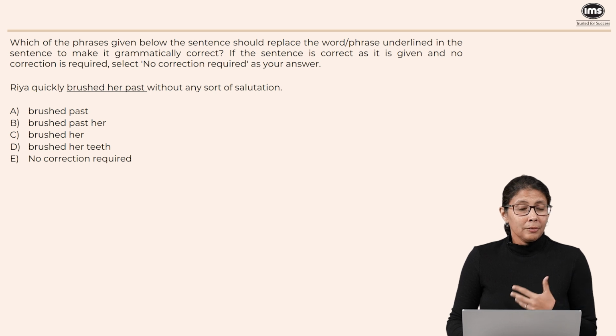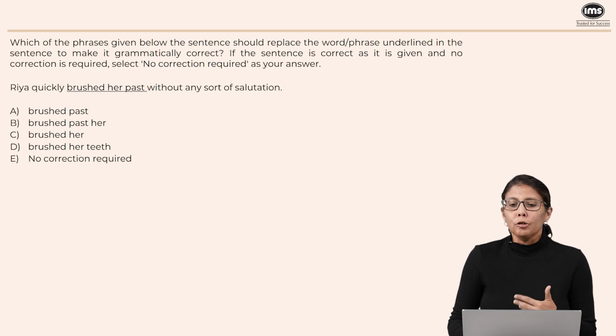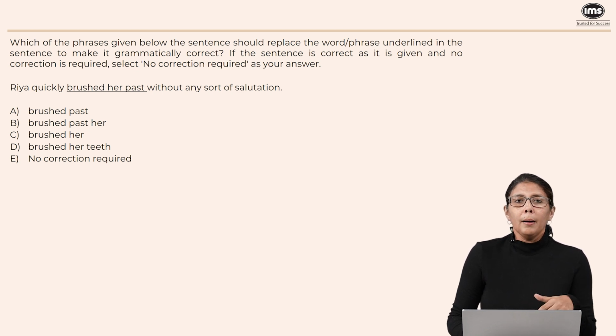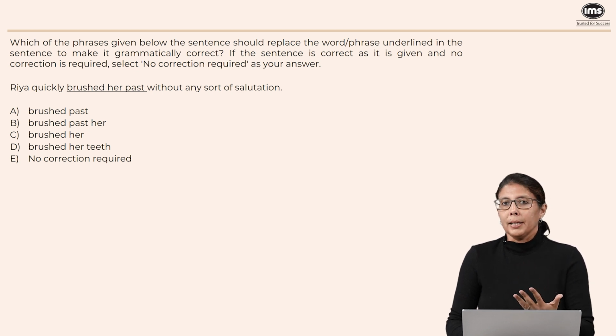Now, here we have a seemingly grammar-based question, but actually it has to do with idioms. Which of the phrases given below the sentence should replace the word or phrase underlined to make it grammatically correct? So, the underlined phrase here is brushed her past. If you read the sentence, what it's trying to say is that Ria quickly passed by her without any sort of salutation, without really saying anything to her or greeting her. So, we want to say that Ria quickly passed her by or passed right next to her and probably kind of touched her in the process a little bit.